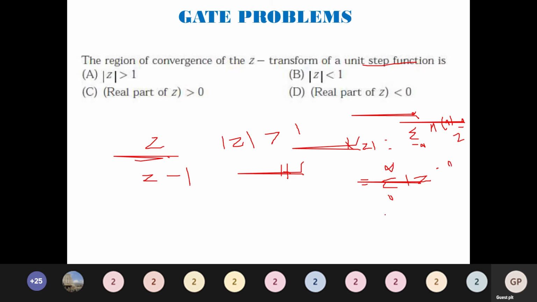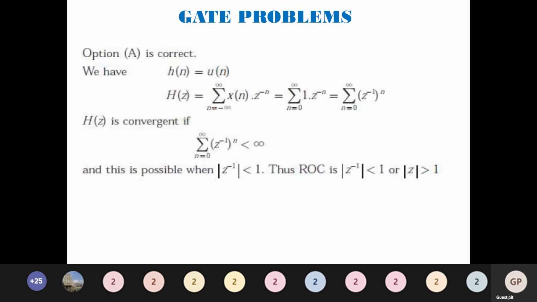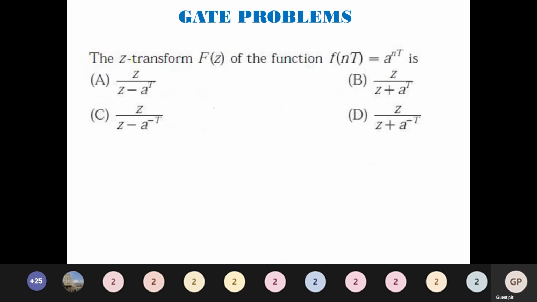So I take z inverse whole power n, summed from 0 to infinity, which gives 1 divided by 1 minus z inverse. This is possible only when mod z is greater than 1. So if I solve this, I will have z divided by z minus 1 for mod z greater than 1. Very simple. We will go to the next question.